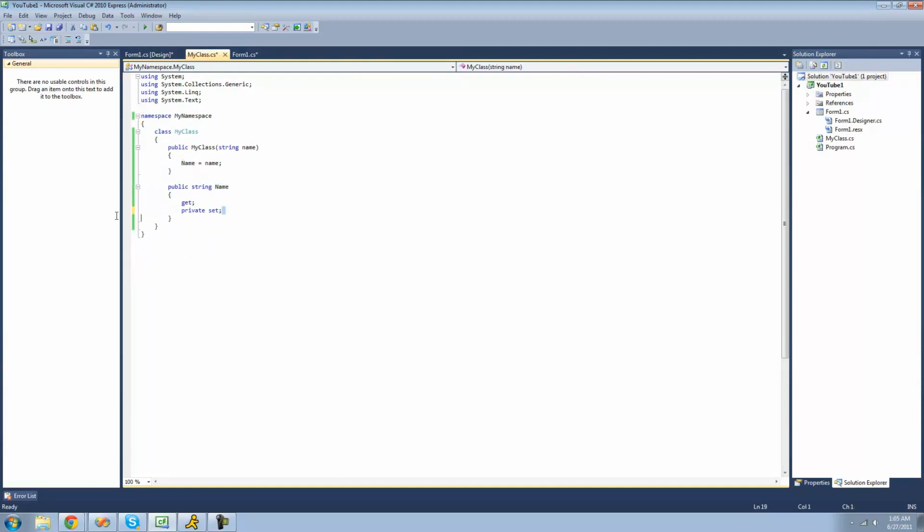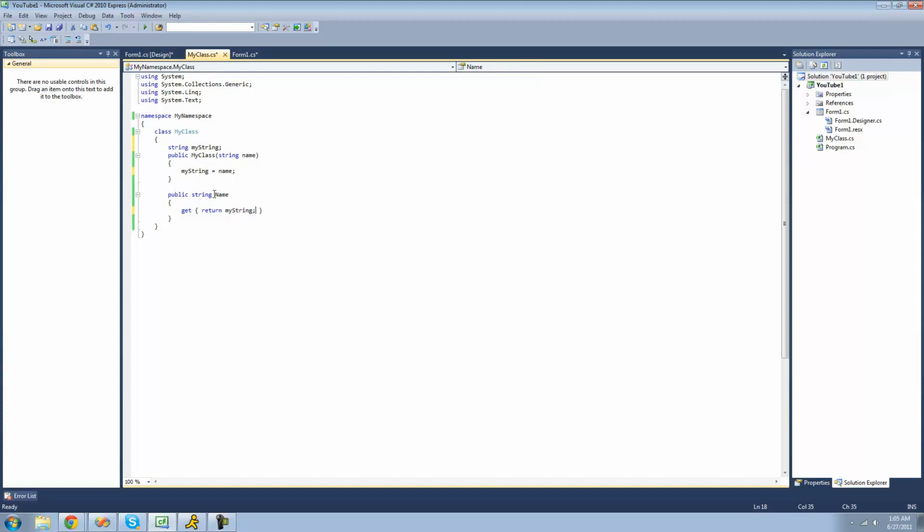Now, if you want to make your property read-only, you're probably like, well, how do I set the value of it initially? Well, in order to do that, you're just going to want to go ahead and put curly braces right after your get keyword. And inside of here, you're going to want to return the value that you want your name to be equal to. So in order for it to be equal to this right here, we're going to create a new string up here. We'll just call it my string, I guess. And we'll set it equal to what we pass through right here. So this string right here is now equal to what we pass through this constructor. So then we'll just return that string.